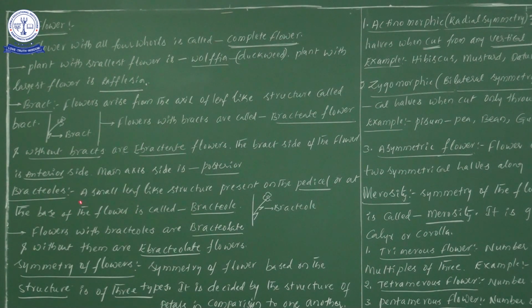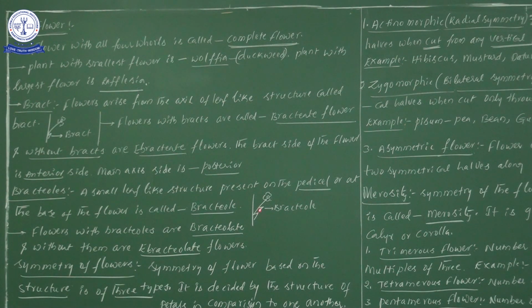Suppose any small leaf-like structure is present on the pedicel. This particular thing is the bract, and here the stalk of the flower is there. Stalk of a flower we call the pedicel. On the pedicel we are now observing one more small leaf-like structure. This small leaf-like structure we call the bracteole.